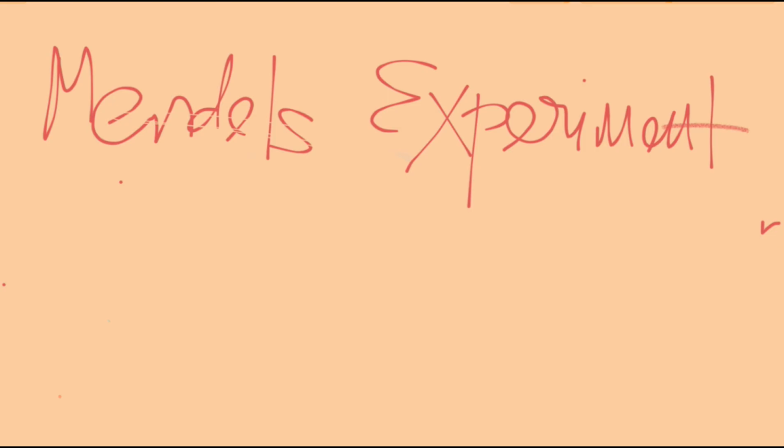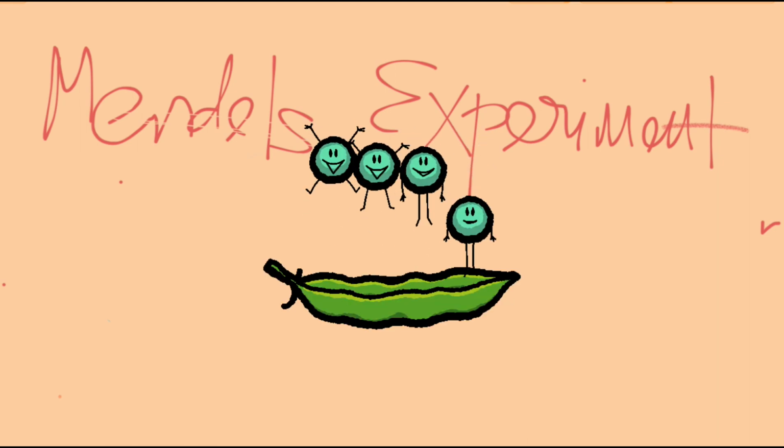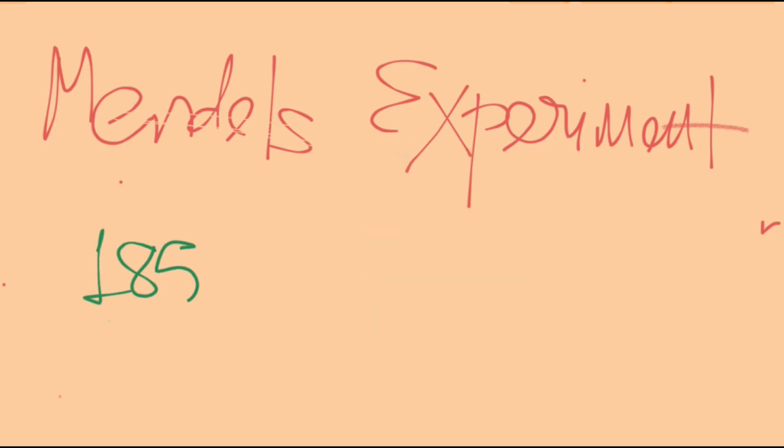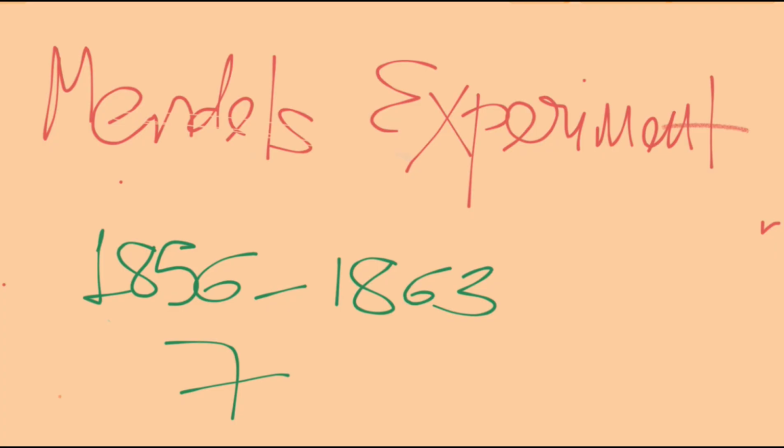Now we are going to study Mendel's experiment. What is this Mendel experiment? It was made during the mid 19th century to understand inheritance. Gregor Mendel conducted a hybridization experiment on the garden pea for 7 years, from 1856 to 1863, and proposed the laws of inheritance in living organisms.